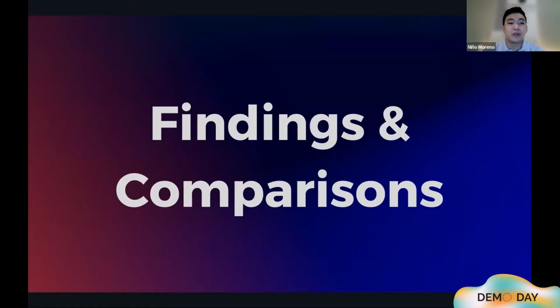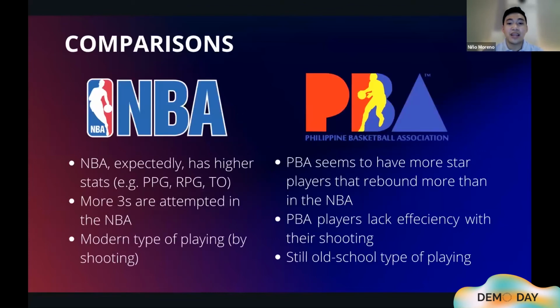Now, as we compare the 2 leagues, we can see that the NBA expectedly has higher stats compared to the PBA in terms of the basic stats such as points, rebounds, assists, even turnovers. We can see that there are more threes attempted in the NBA. And this is mentioned by some NBA journalists as a modern type of play, focusing on shooting within the perimeter or within a farther range, such as a 3-point area or a far 2-point area.